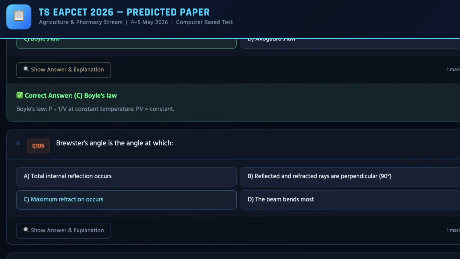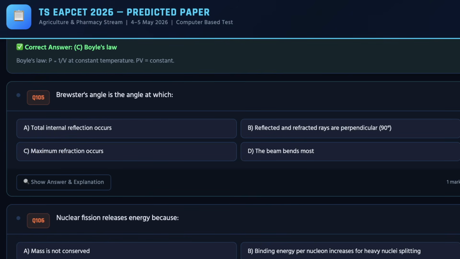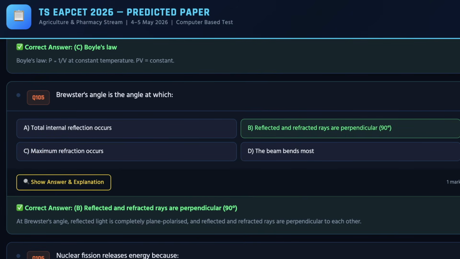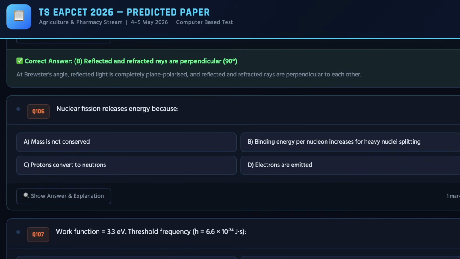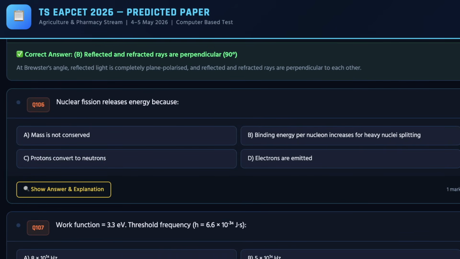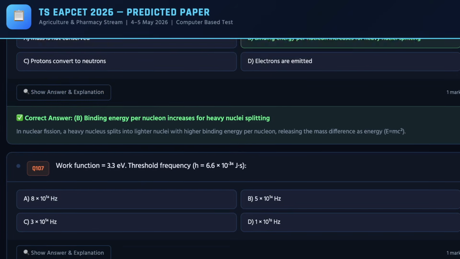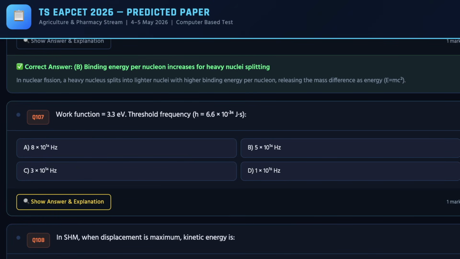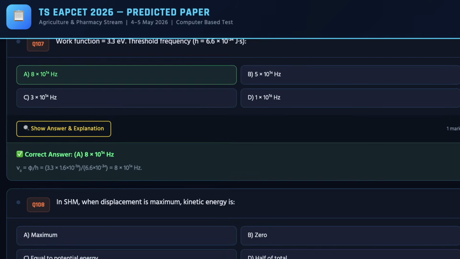And as we move ahead, we have the 25th question. The correct answer can be checked on the screen, which is B. And as we move ahead, we have the 26th question. The correct answer can be checked, which is B. And as we move ahead, we have the 27th question. The correct answer can be checked on the screen, which is A.